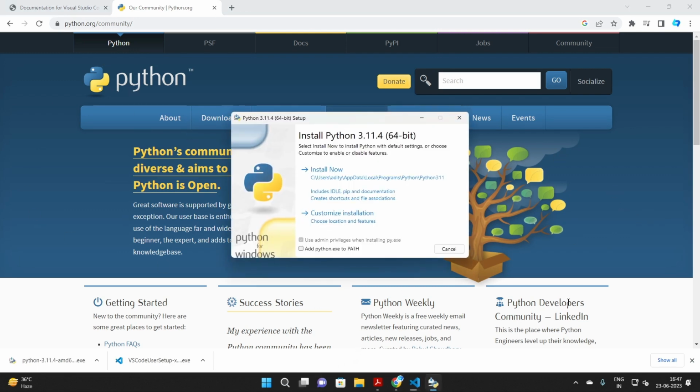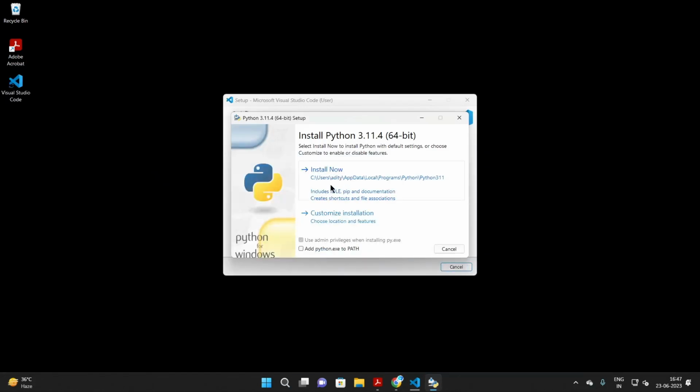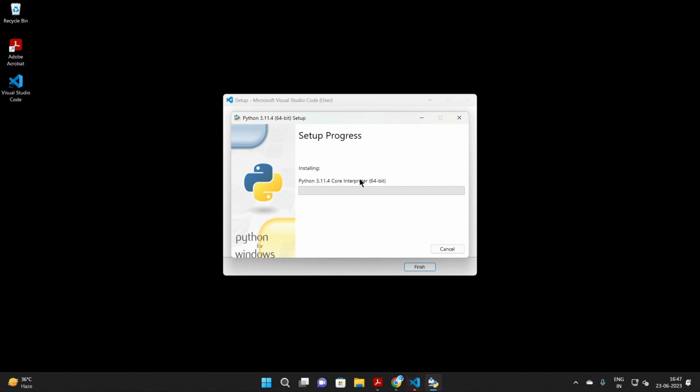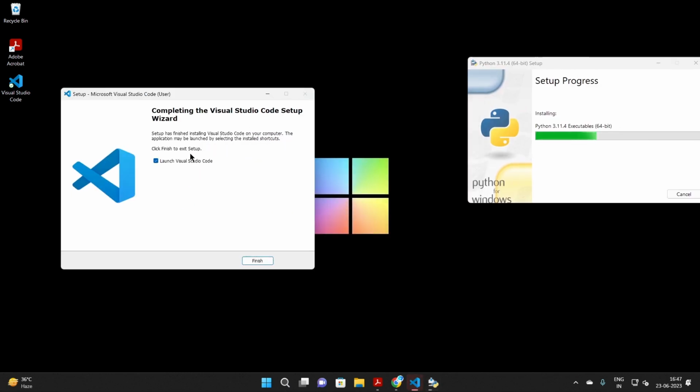Guys, by looking at the python.org website, you may have understood that Python is a very interactive language. Now guys, check the first option, that is Install Now, and it is showing the setup is in progress. Visual Studio Code installation is complete, so I will uncheck it.